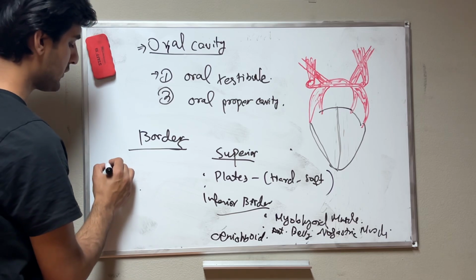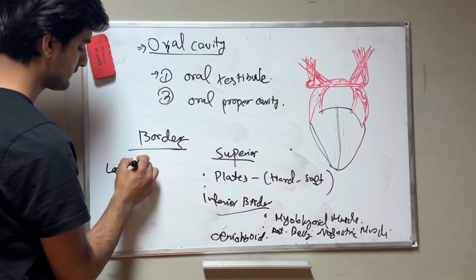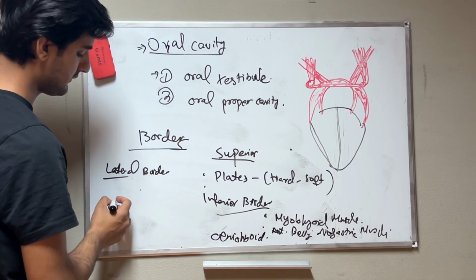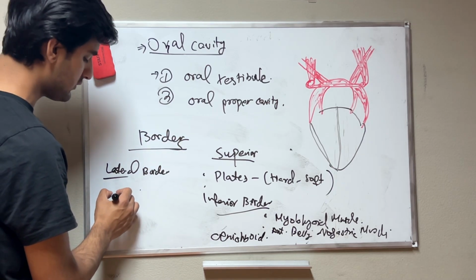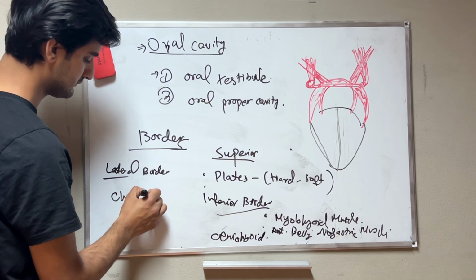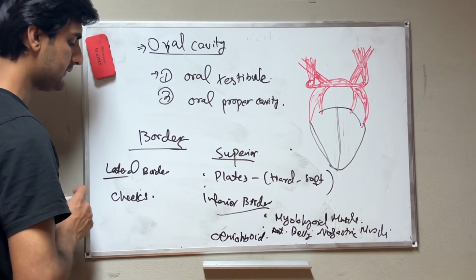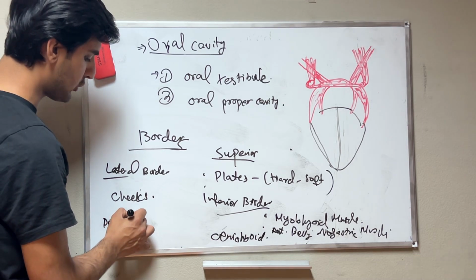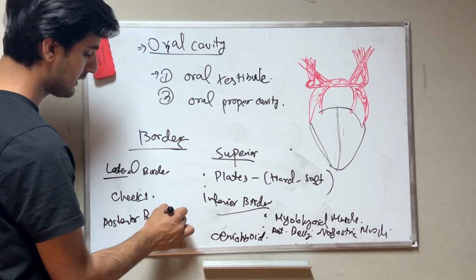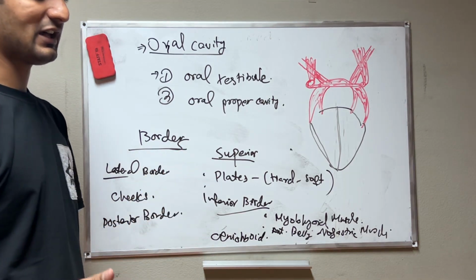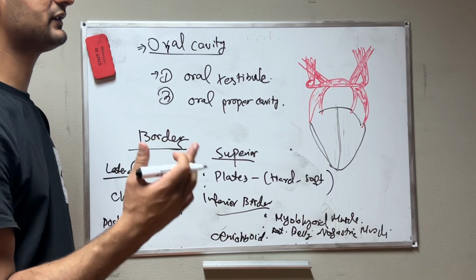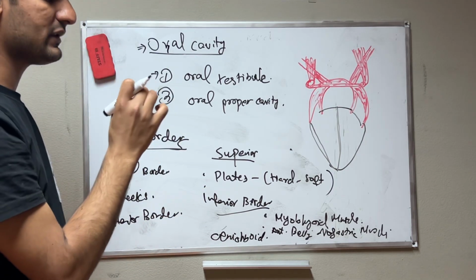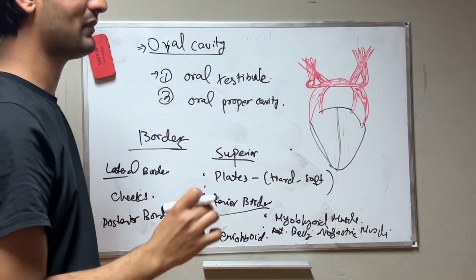If you talk about the lateral border of the oral cavity, what do we have? Lateral border, we have the cheeks. And if you talk about the posterior border, we have the palatopharyngeal isthmus, or you can say fauces. This is where the oral cavity connects with the oropharynx, by the fauces.